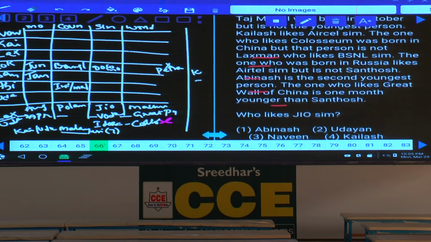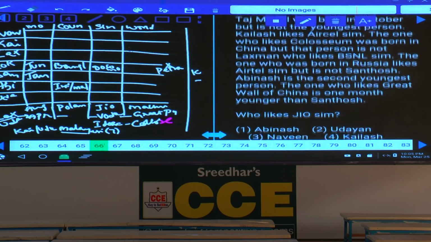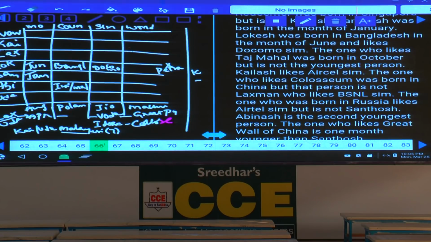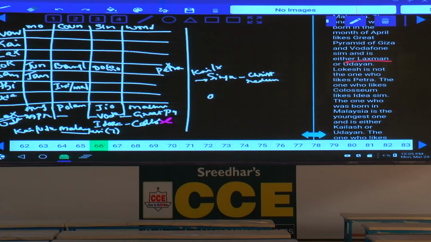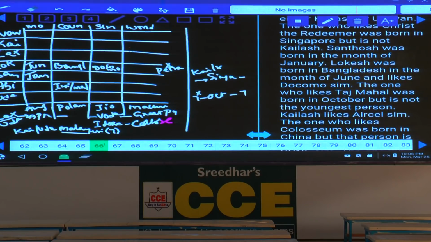The next one is the one who likes Taj Mahal. The one who likes Taj Mahal was born in October, but is not the youngest person. So Taj Mahal, October, and this person is not the youngest. This is the information we have. Youngest means 7 cannot be here.